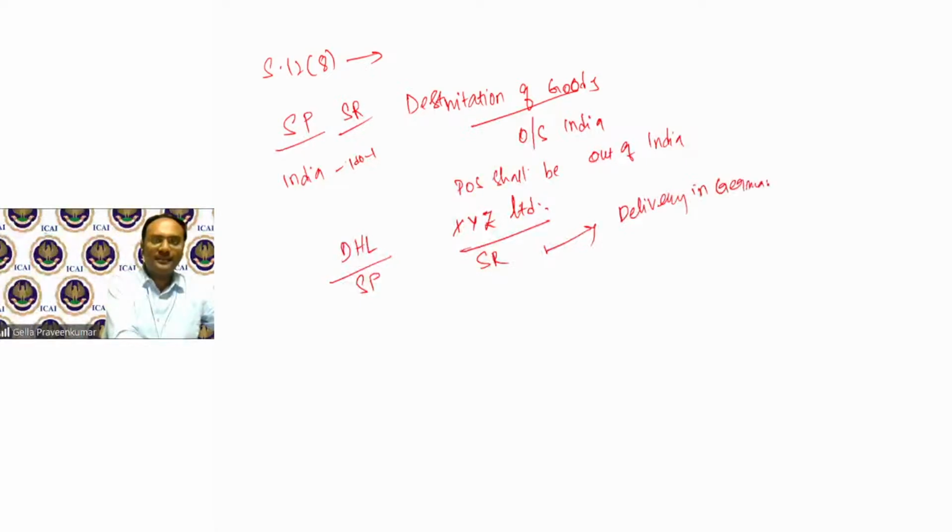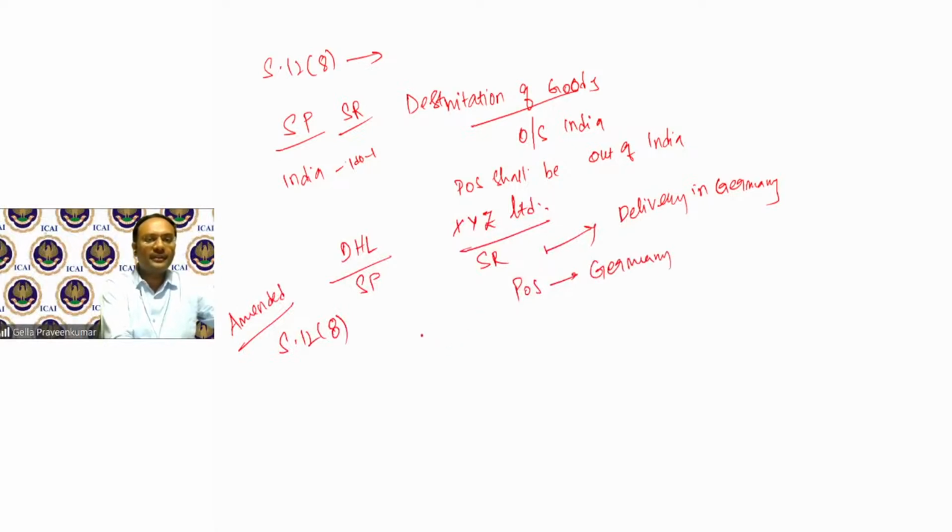As per the provisions of section 12, subsection 8, which is an amended provision, as on today for your examination purpose, the service provider is in India. The place of supply will be considered as Germany.